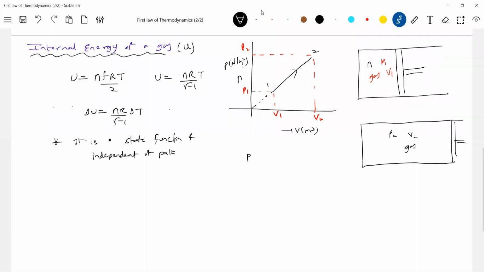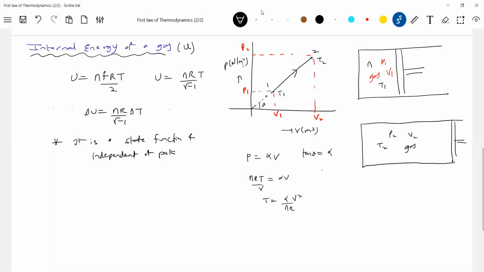Let's use P equal to alpha V, where tan theta is equal to some alpha. This is the slope, no? Then P1 proportional to alpha V1, P2 proportional to alpha V2. Let me write first: this will be nRT by V. As volume increases, temperature will also increase. So the temperature of the gas here is T1, and the temperature of the gas there is T2.